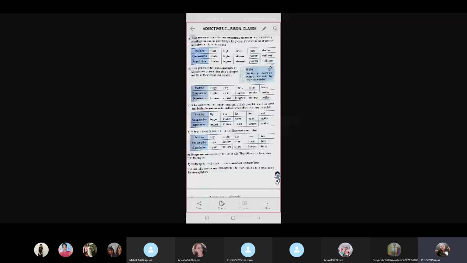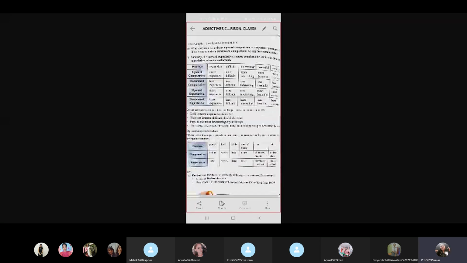So less will change into least. More will be most. The difficult, more difficult. If it is less difficult, we say less difficult, then most difficult and least difficult. Then there are certain words which change their total meaning. The word is changed, like good. Good will change into better in comparative degree and best in the superlative degree.